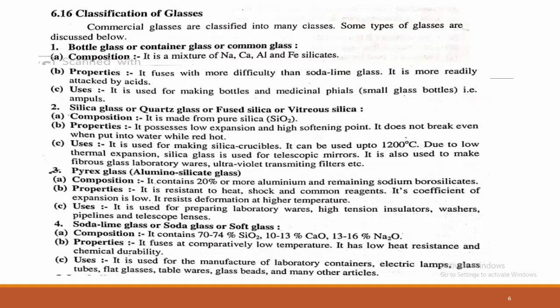These are the main compositions of soda lime glass. As for the properties, it fuses at a comparatively low temperature, and it has low heat resistance and low chemical durability. It is used for the manufacture of laboratory containers, electric lamps, glass tubes, flat glass, tablewares, glass beads, and many other articles. That is the application of soda lime glass or soda glass.